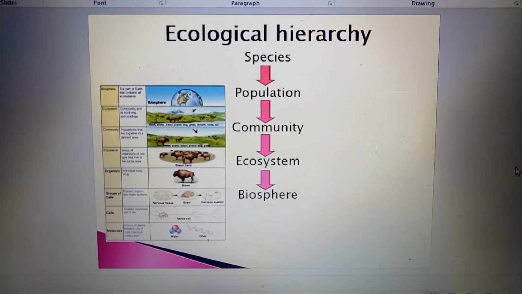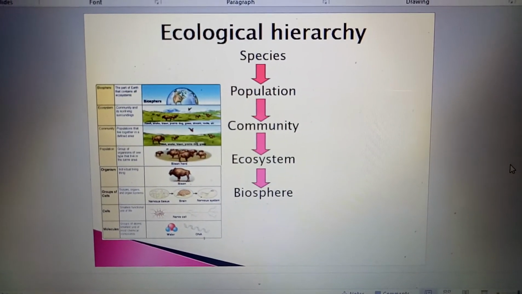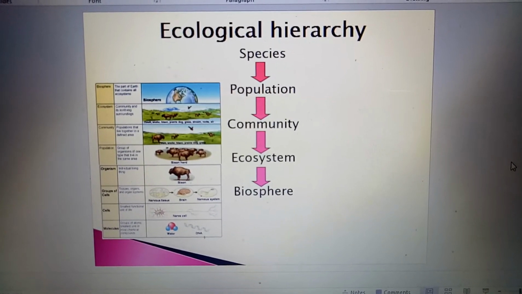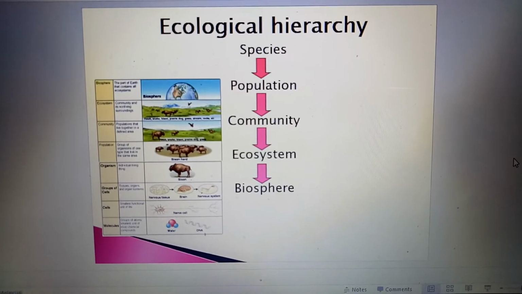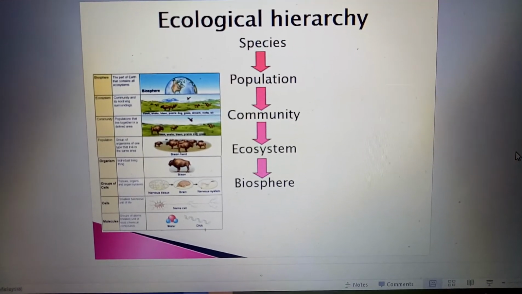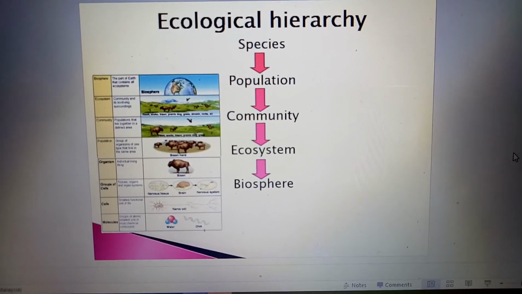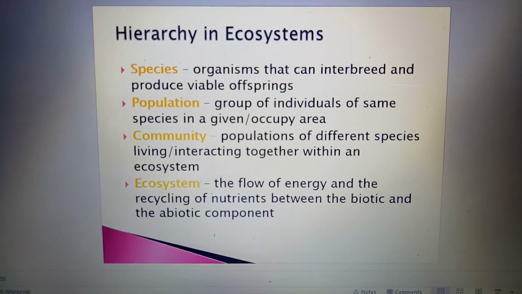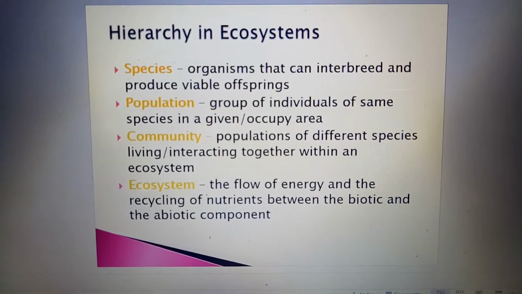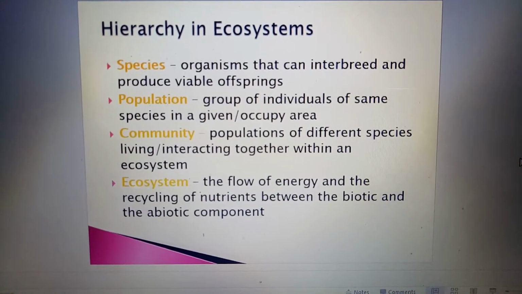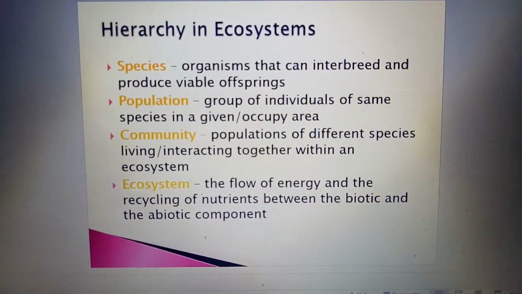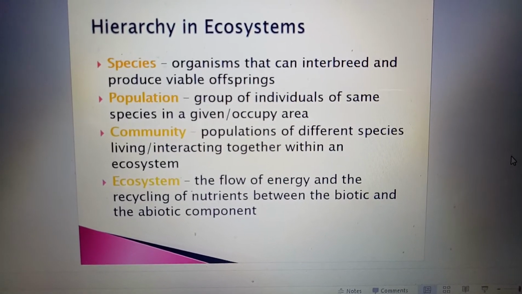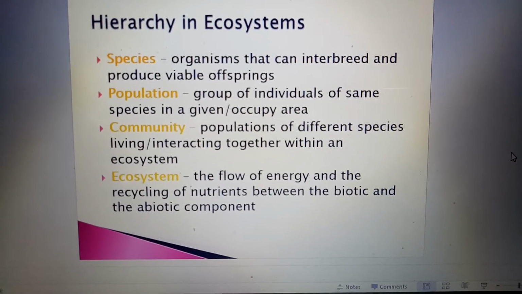This is a basic ecological hierarchy, started from the smallest one, which is species. Okay, there are actually 5 main ones in general, which are species, population, community, ecosystem and biosphere. Again, students, these are very important terms here. As I told before, species. Okay, a species is an organism that can interbreed and produce viable offspring.